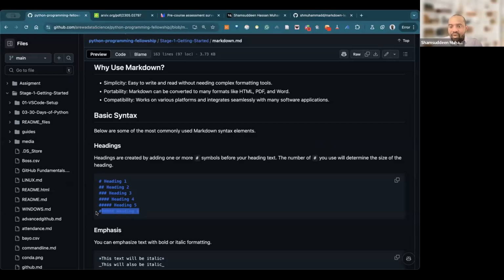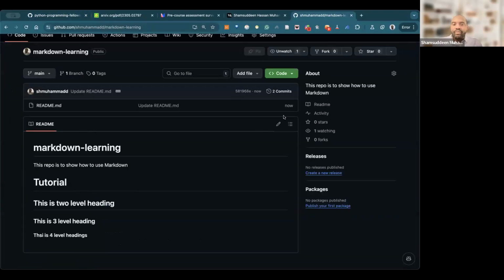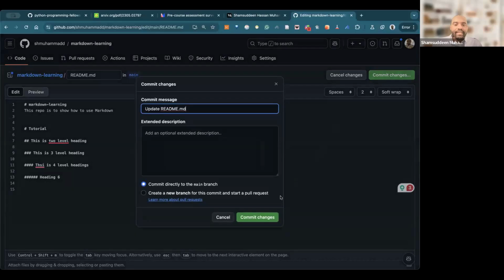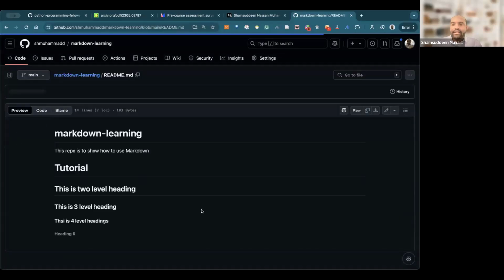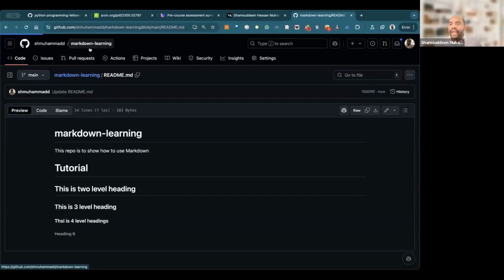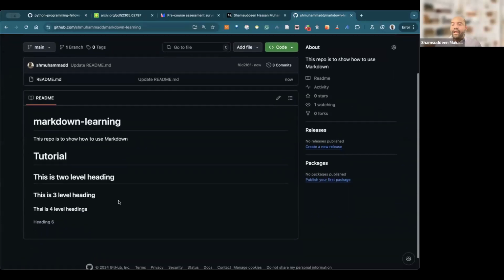When I copy this one here and come here, click here, and type this, you can see heading 6. Let's commit, and then click commit. You can see heading 6 is very small, right? So this is how we type headings in our Markdown. This is called Markdown.